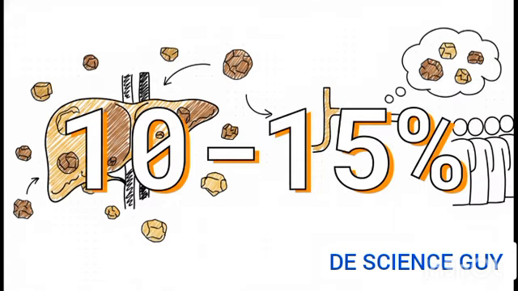To kick things off, let's look at a pretty staggering piece of epidemiology: 10 to 15%. That is the percentage of adults globally affected by gallstones alone. Just let that sink in. If you look around a crowded room, a huge chunk of those people are literally walking around carrying little stones of cholesterol or pigment right under their liver. And that is just one piece of the hepatobiliary puzzle. These diseases are a major cause of global morbidity and mortality.